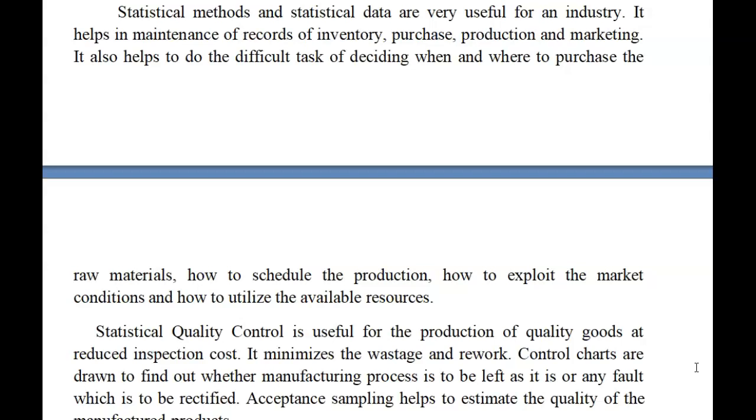Once the quality check is over, the goods will be sold, that is, shipped to the consumers. So what is the purpose of statistical quality control? It minimizes the wastage and rework, and control charts will be helpful in the manufacturing process in future.